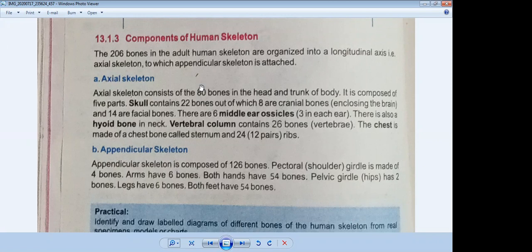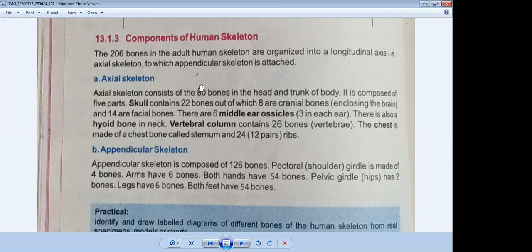The types of skeletal system we discussed on the first page: there are two types, exoskeleton and endoskeleton.